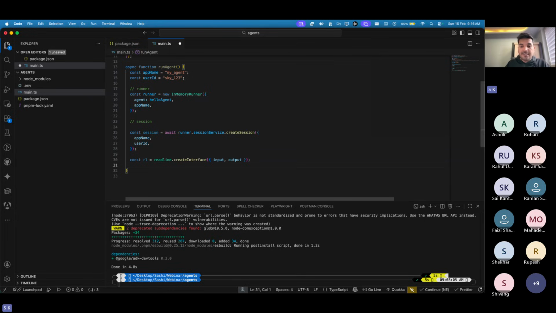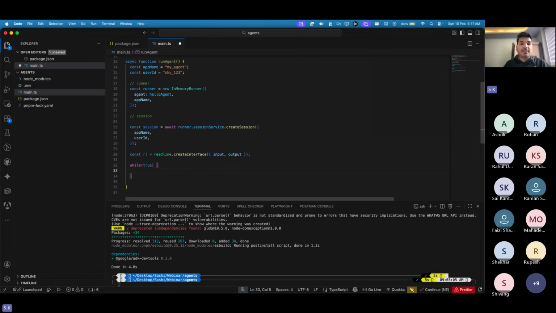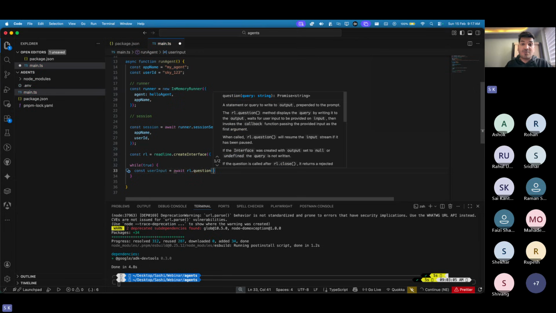That loop can be created by a while. So we create a while loop, while true. We create a continuous loop now. Inside this loop all the magic will happen, because this should run continuously. The input and output should run continuously so that the user really gets something out of it. Now we can take a user input from here. So we can say user input. You get it from await rl dot question. And this question is basically from where?